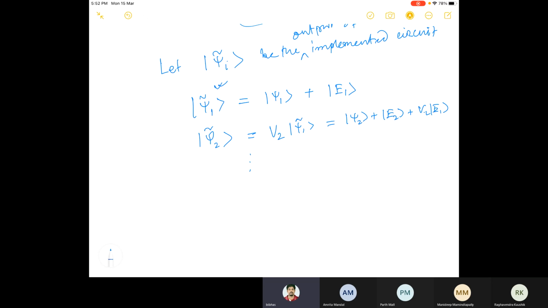So if you keep on doing this, what do you get ultimately after the k step?